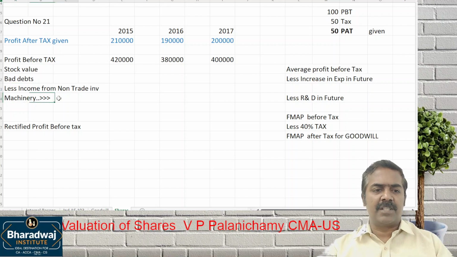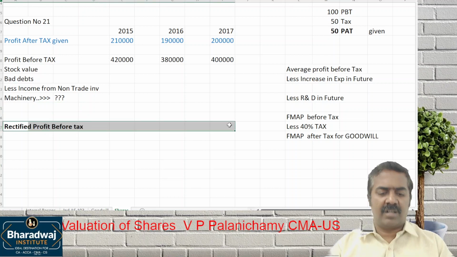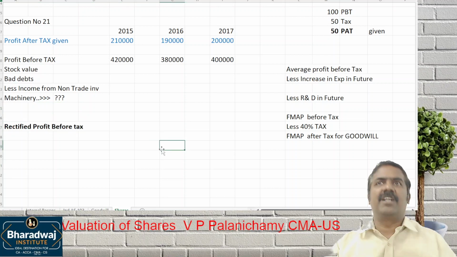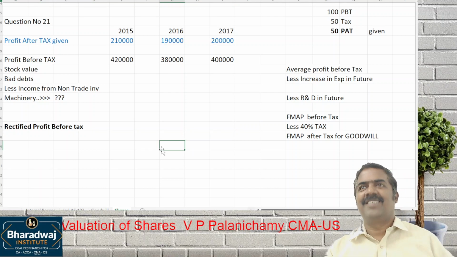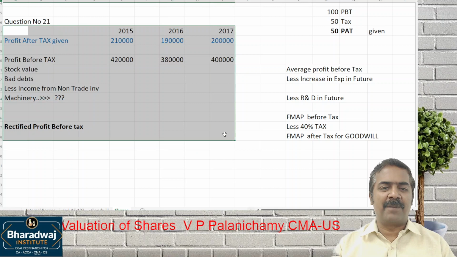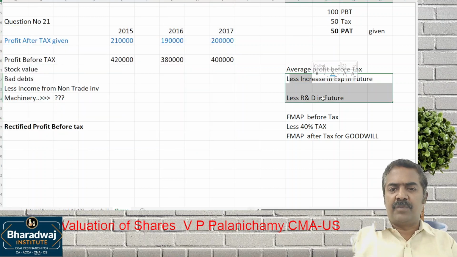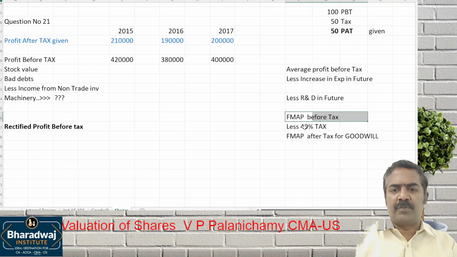That machinery, some adjustments are given, you have to adjust. And work out which one? Rectified profit before tax. We have already seen rectification of errors. Apply that and try to work. Try it. So these expenses come only in the future. Then work out profit before tax minus tax.